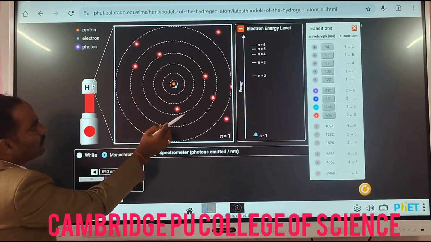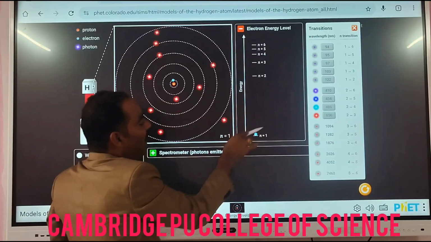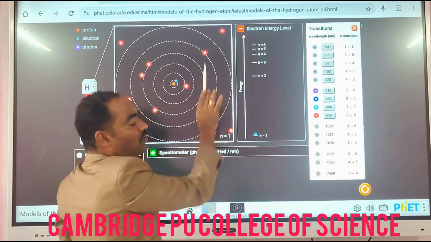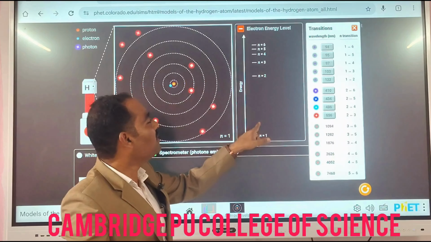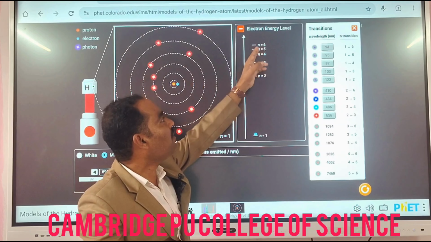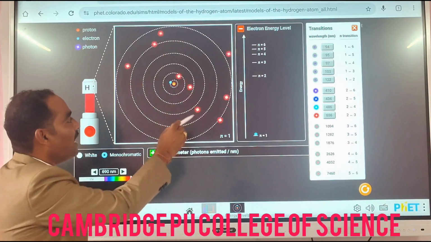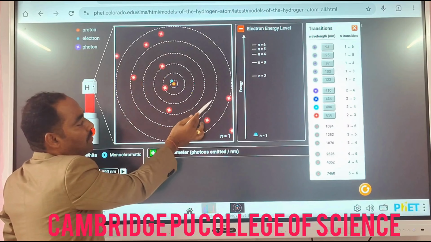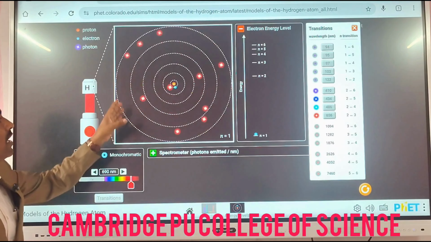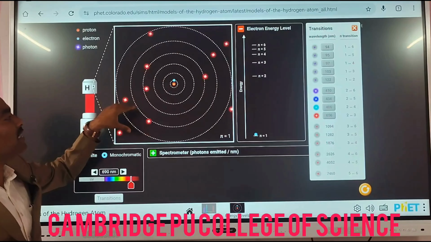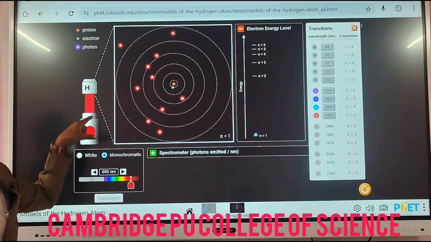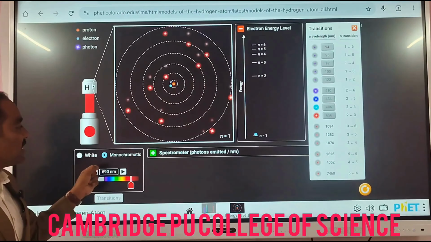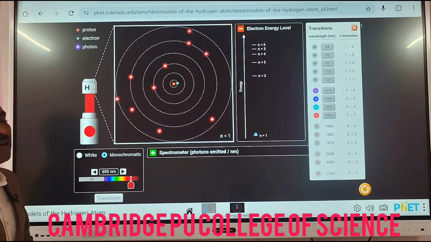Here, this is the electron energy level, and this is the ground level. Electrons jump from the ground level to a higher level. That shows n equals 1, 2, 3, 4, 5, 6. These indicate, starting from the first, the Lyman series, Balmer series, Paschen series, Brackett series and Pfund series. In total there are 5 series, 5 lines it will show. By using the hydrogen atom, it occurs in different lines. This is Bohr's model of an atom.